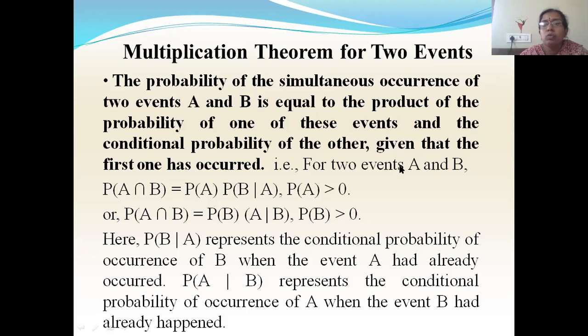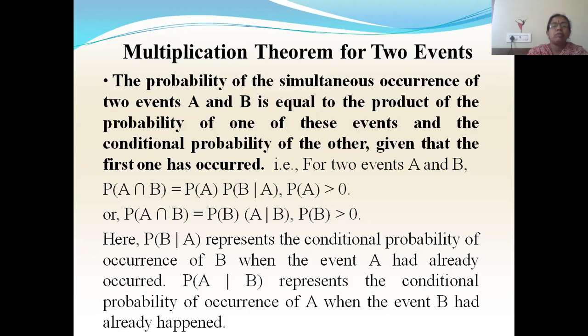So if I am taking two events A and B, P of A intersection B will be equal to P of A into P of B by A, or conditional probability of B given A, or I can also write it as P of A intersection B equal to P of B into P of A by B. If you get here A, here also you should get A. Here if you get B, then given condition should be B. So here P of B by A represents the conditional probability of occurrence of B when the event A has already occurred. P of A by B represents the conditional probability of occurrence of A when the event B had already happened. So this is the statement of multiplication theorem for two events.